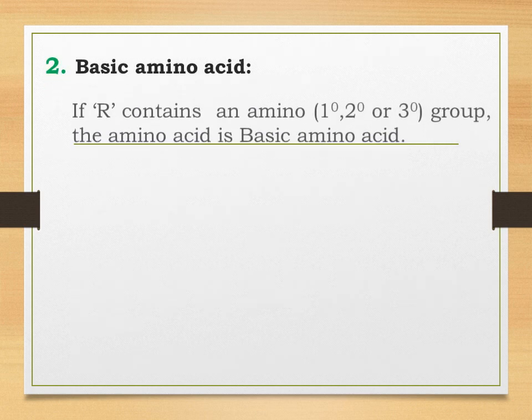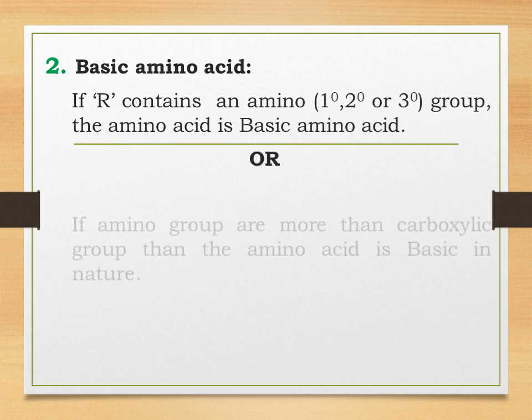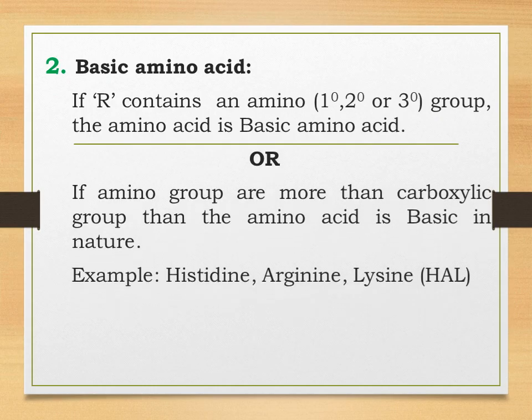The second classification of amino acid based on side chain is the basic amino acid. So students, in case of basic amino acid, the amino group will be more in number as compared to the carboxylic acid group. And the examples are histidine, arginine, lysine and even glutamine.